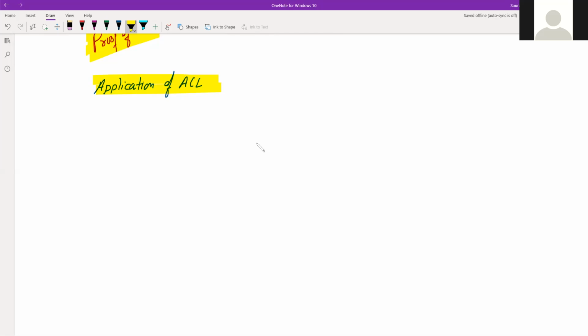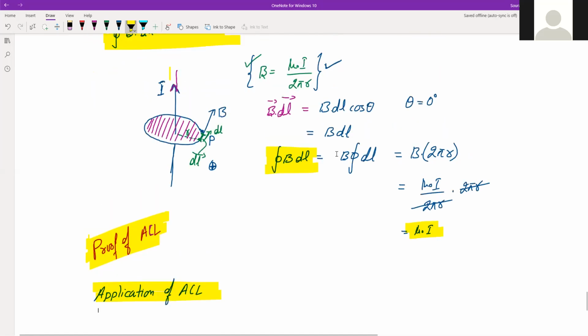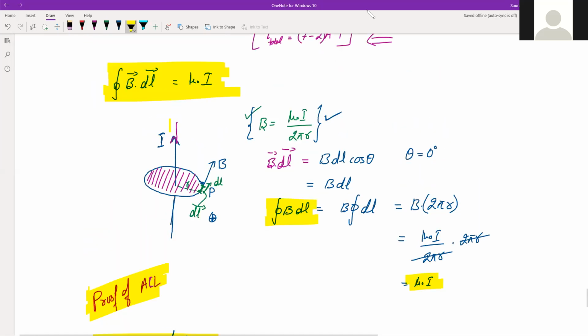So let's do it for the straight current carrying conductor. Actually, this will be just the opposite of what we have used for the proof. We used the formula B equals mu naught I by 2 pi r in order to prove Ampere's law.